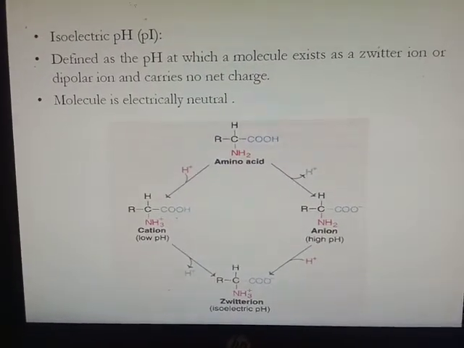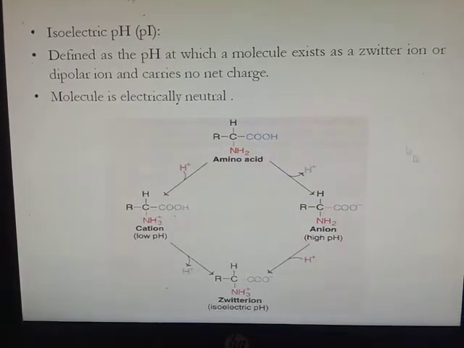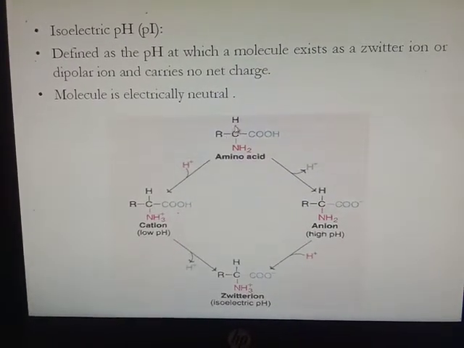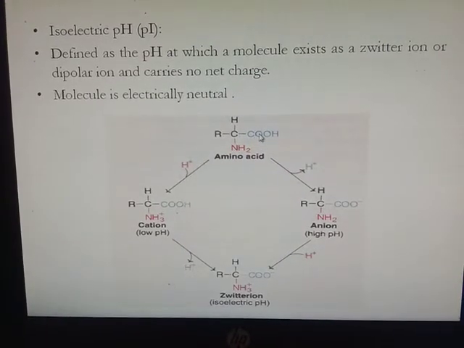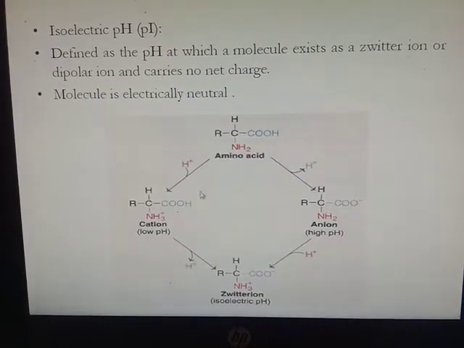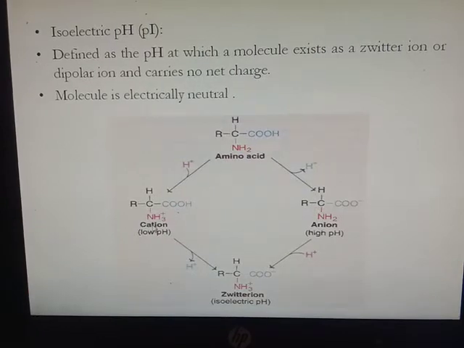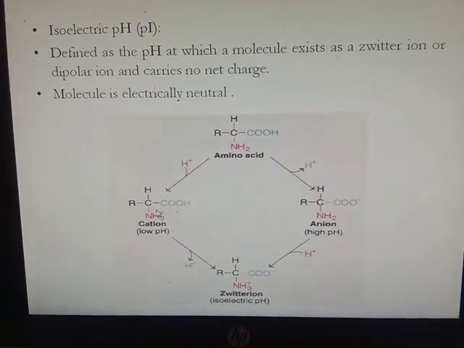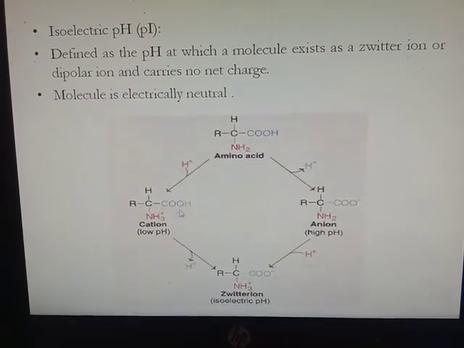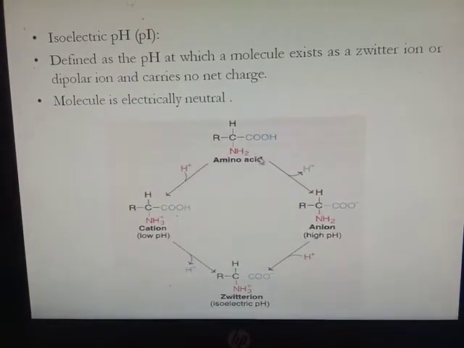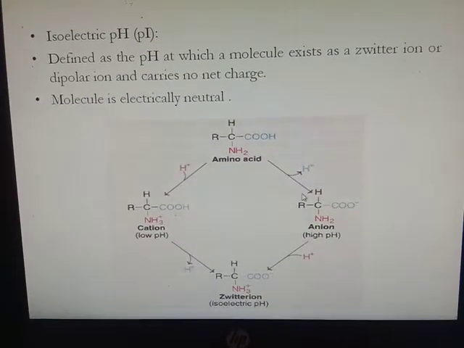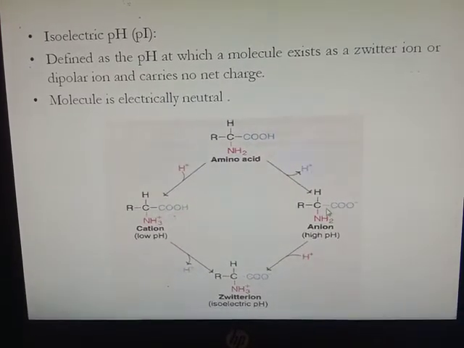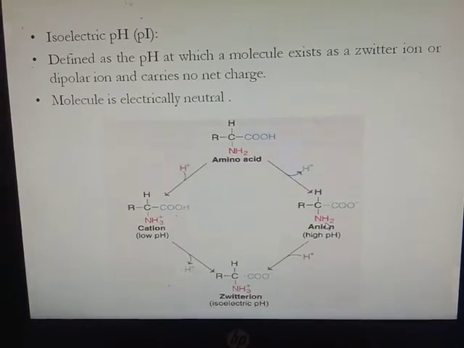Now here we explain what the isoelectric pH is. Now here see the amino acid. R is a variable group, H, NH2 and COOH. Then at low pH, it behaves as a cation because it accepts the proton. Here it behaves like a base. Then at high pH, it donates the proton and becomes negatively charged.